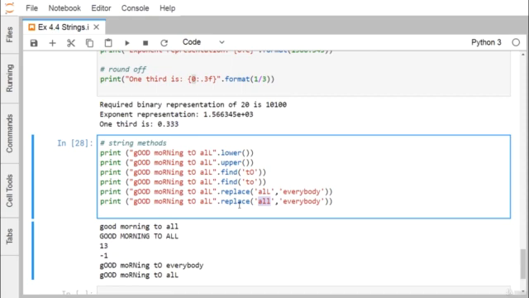In this way we have discussed how to operate with strings and what the different string methods and operations are that can be carried out in this session.